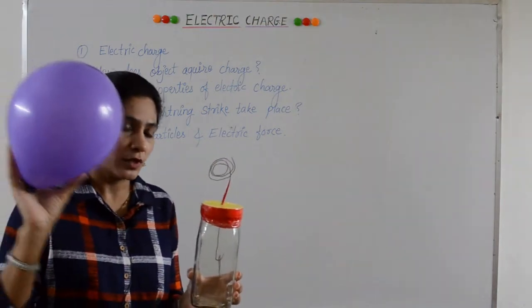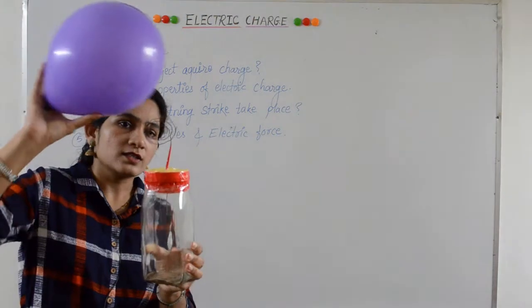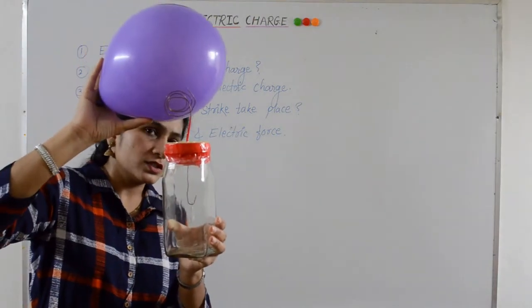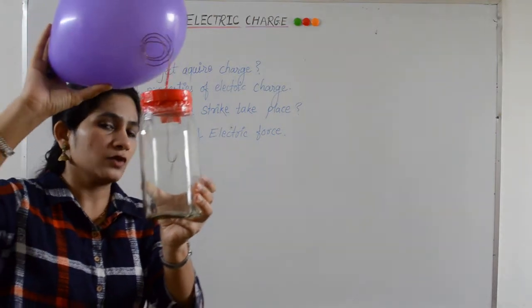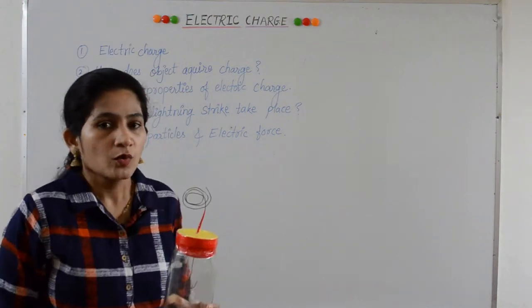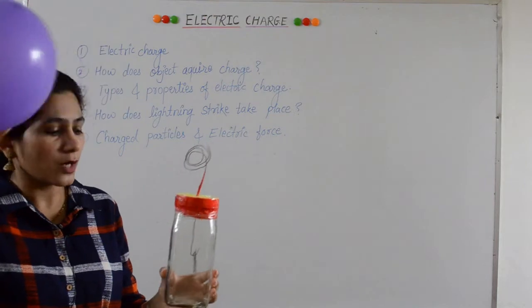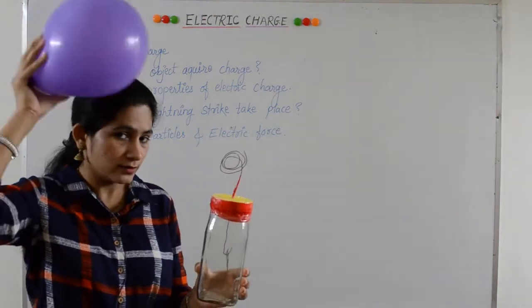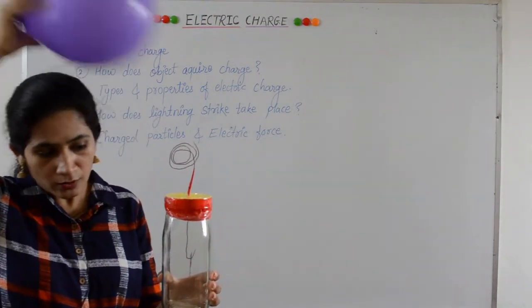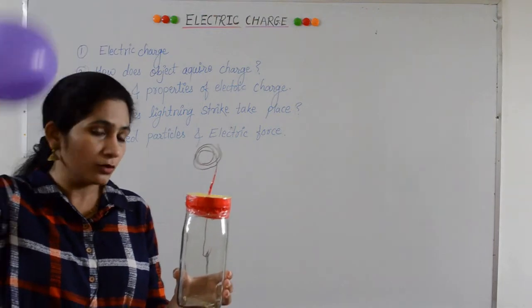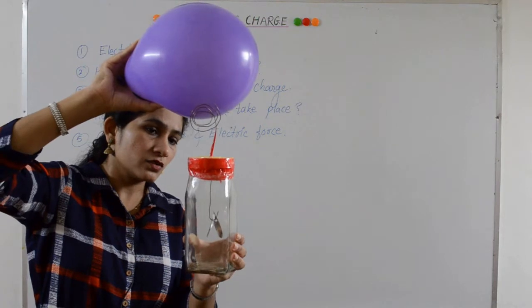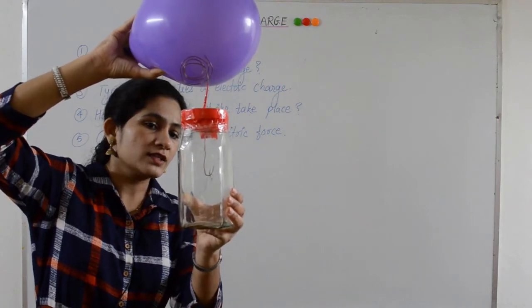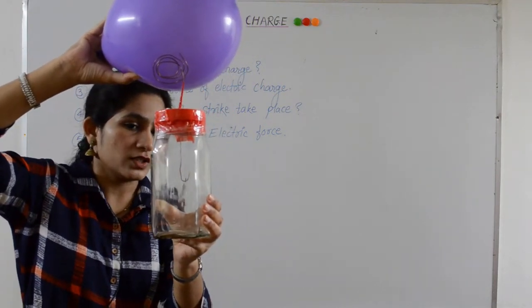Now this is a balloon. When I touch this balloon to this wire, you can see there is no change in the position of the aluminum foils. Now what I am going to do is rub this balloon on my hair. When I rub the balloon on hair, the balloon becomes electrically charged, and when it touches this wire, you can see the aluminum foils repel each other.